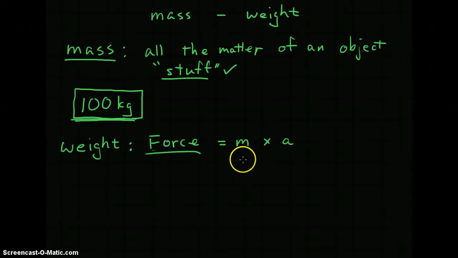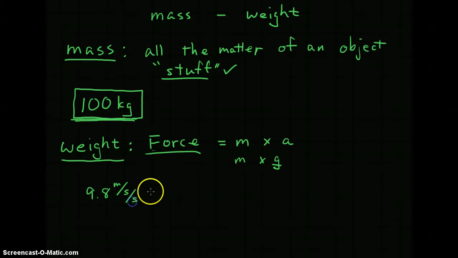And in our topic of mass versus weight, it's going to be our mass times this thing called gravity. All right. So weight is our mass being pulled by the force of gravity. And so the force of gravity is 9.8 meters per second every second. And if you don't understand that, that's kind of a topic for another video, but just take it for granted that it's 9.8 meters per second squared.